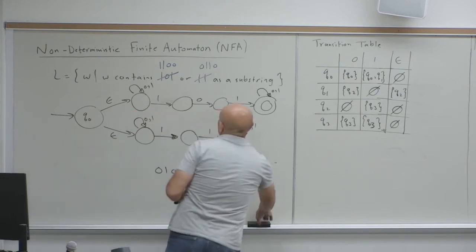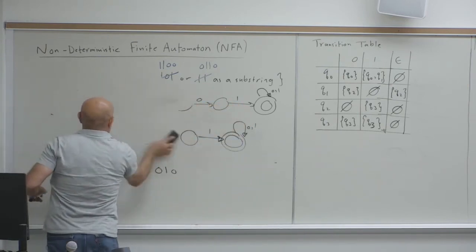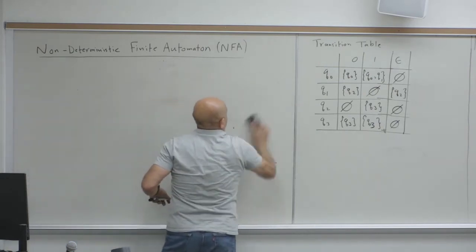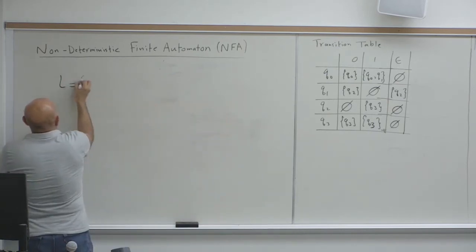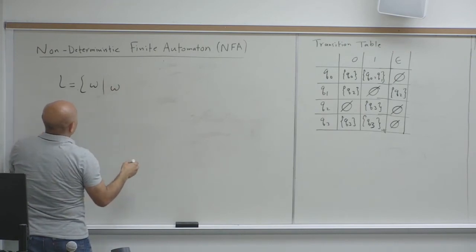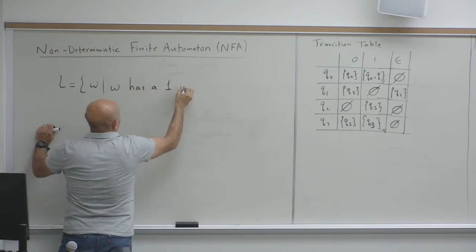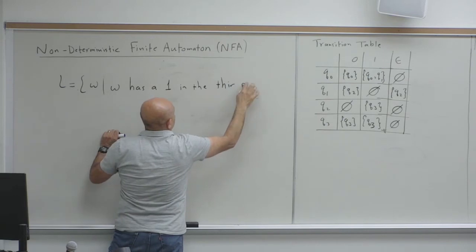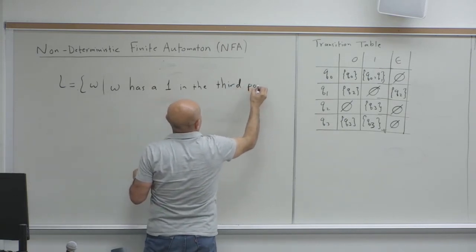Okay, let's do a quick one now. L is the language of strings W such that W has a 1 in the third position.